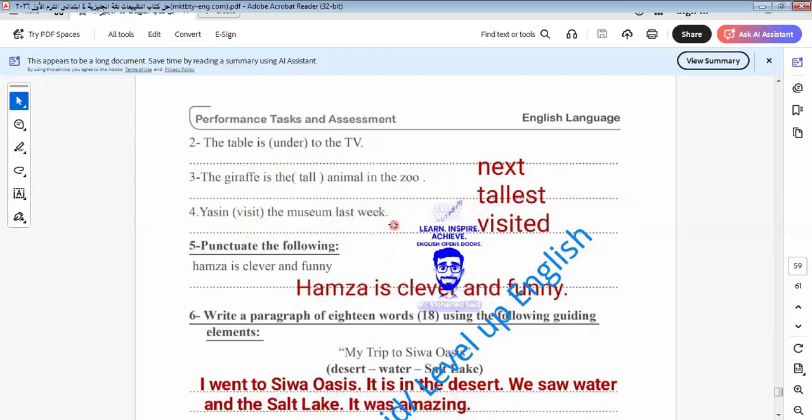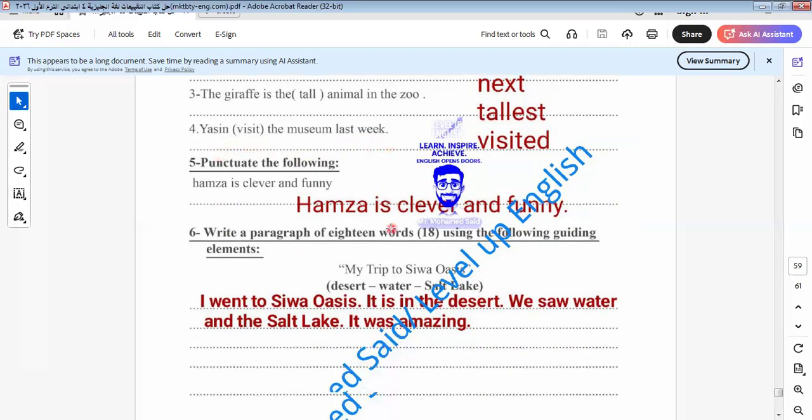If we see last week, I think I explained this before in grade 6. I said that when we see last, ago, yesterday, it will be in the what? In the past form. So the verb must be in the past simple form, adding ed. So Yasin visited the museum last week.